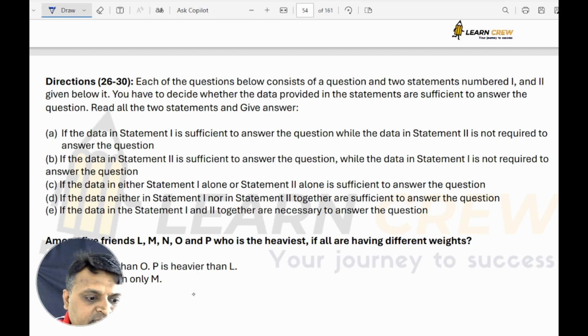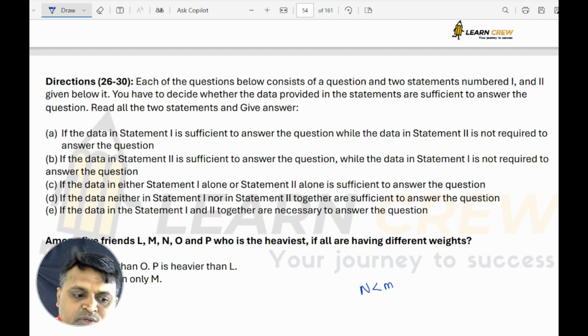N is lighter than only M. So N is the least.